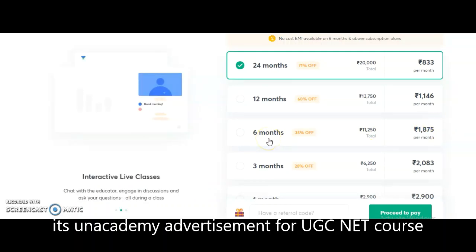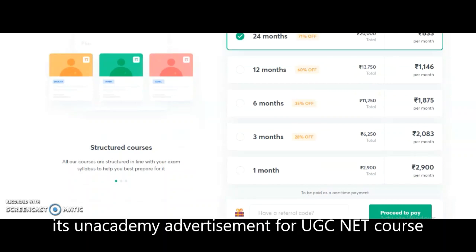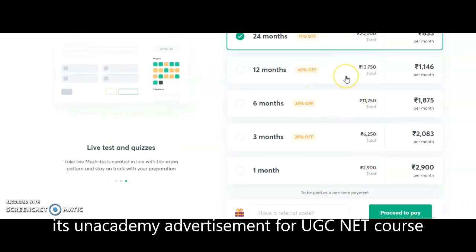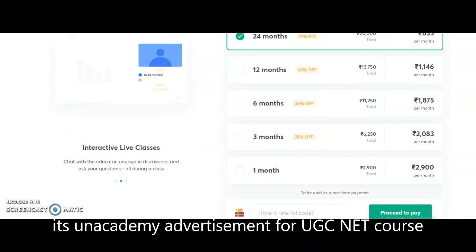If you want the 6-month subscription plan, you have to pay 11,250, for 12 months 13,750, and for 24 months 20,000. Depending upon your requirement, you may take any one of the subscription plans here. If you want 3 months, or 6 months, or 12 months, based upon when you are planning to write the exam, you may take any one of the subscription plans here.